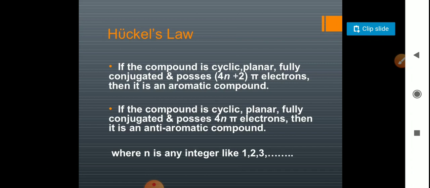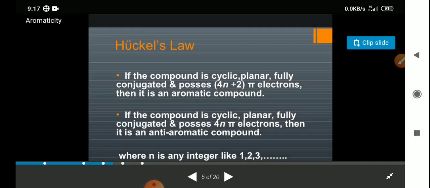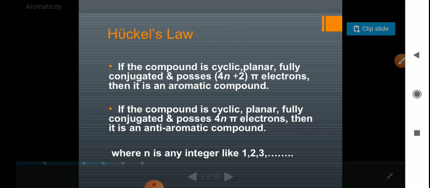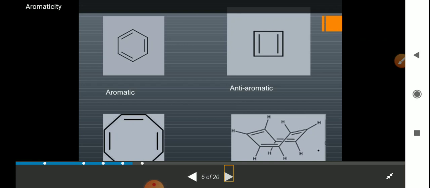So we get a light idea about aromatic compounds. When I go to direct examples, it will be clear which are aromatic compounds and which are anti-aromatic compounds and others. Before going to detailed discussion, there is another type of compound, called non-aromatic, which is in between aromatic and anti-aromatic.